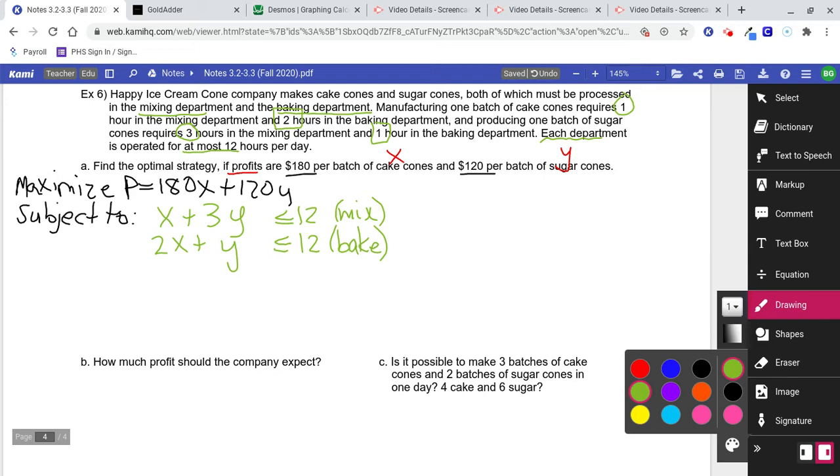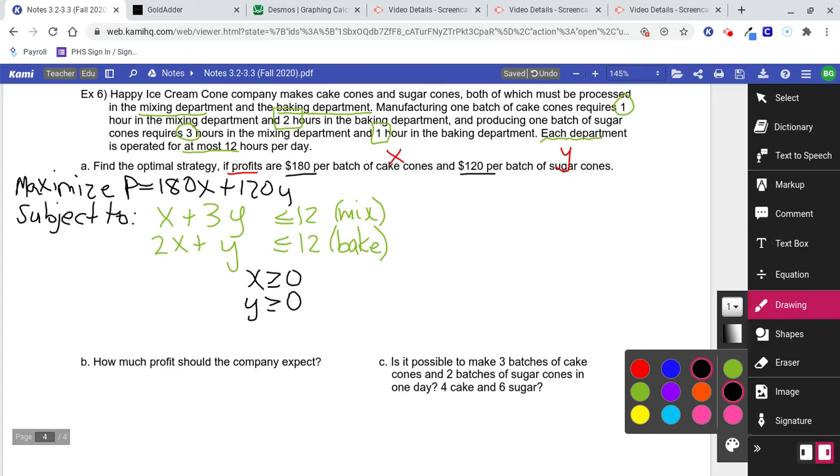Now that's really all of the numbers. Don't forget this extra constraint. X is greater than or equal to 0, y is greater than or equal to 0. That just forces my cake cones and sugar cones to be positive. I'm not going to have a negative number of cones.